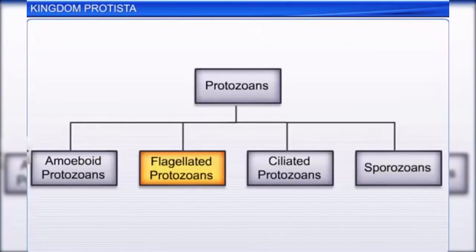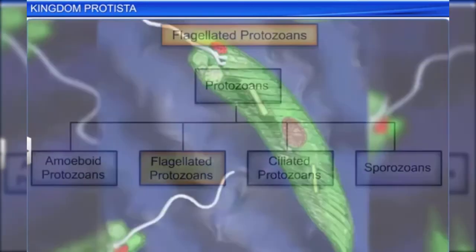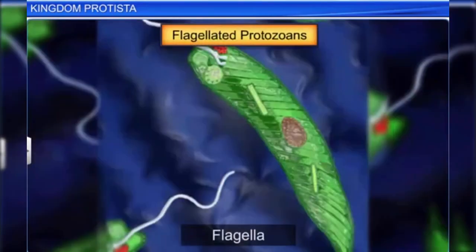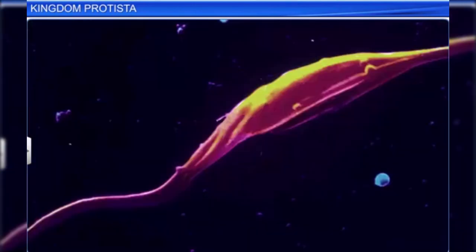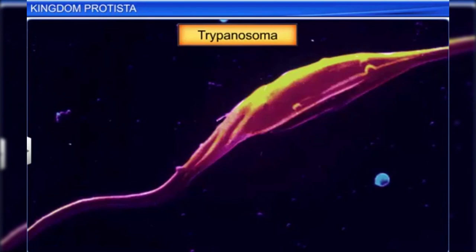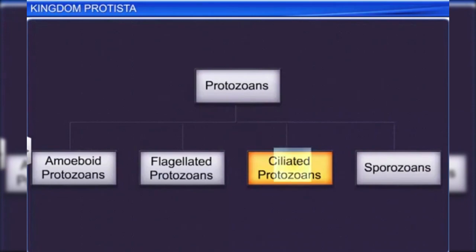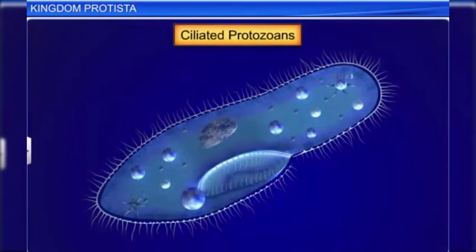Flagellated protozoans, as the name suggests, have flagella. They can be either free-living or parasitic. Some parasites like Trypanosoma can also cause diseases like sleeping sickness. Ciliated protozoans like Paramecium can be found at almost all places where there is water. They are very active since they possess thousands of cilia.